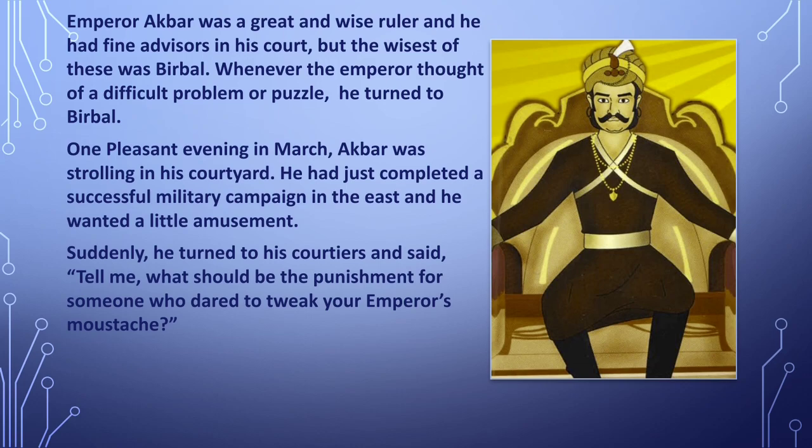So when the king was strolling in his courtyard, he suddenly turned towards his courtier and asked a question that, "Tell me, inform me, what should be the punishment for someone who dared, means to show daring, to tweak your emperor's mustache." Tweak means to touch or to play with the mustaches of Akbar or the king. So he wanted to know the punishment if somebody is quite daring and he is up to the crossing limits, that he is touching the mustaches of the king, what punishment must be given to the person who has dared to touch the emperor's mustaches.